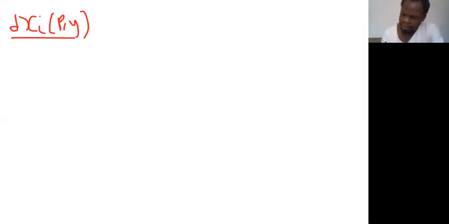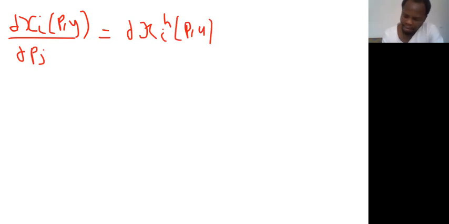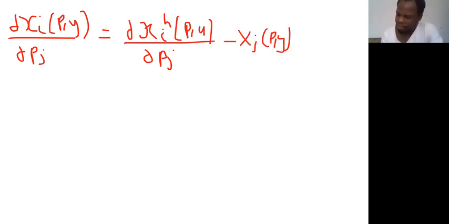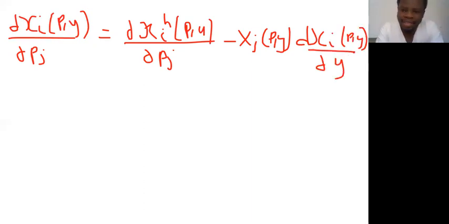Then I will have it as differentiate Xi with respect to Pj, which is equal to differentiate Xi, which is a Hicksian demand function of P and U, with respect to Pj, minus Xj, which is a function of P and Y, multiplied by differentiate Xi, which is a function of P and Y, with respect to income, right? So this is what we term the Slutsky equation.